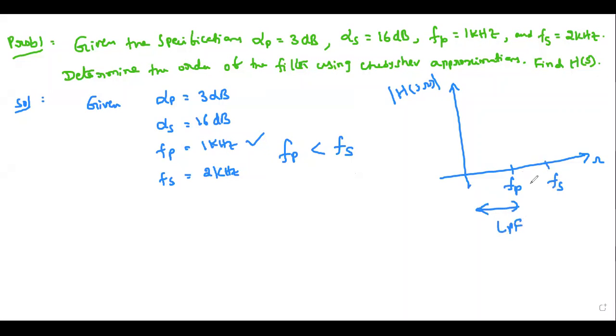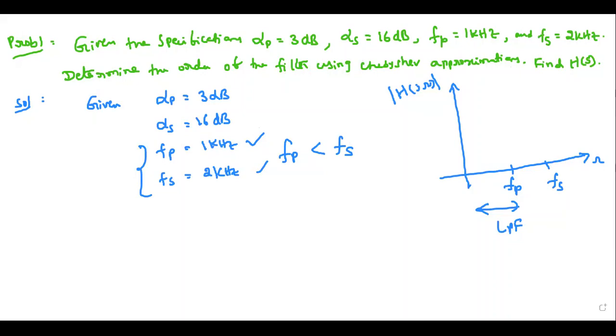If these two are reversed, first stop band, then pass band, it is a high pass filter. It will allow high frequency signals. That is the way you can find out whether it is a low pass or high pass filter when nothing is given in the problem. Based on these two values, we should understand what filter to design. That's why I asked this question, because the same kind of question will come in the exam. Then you should not be confused about what to design.